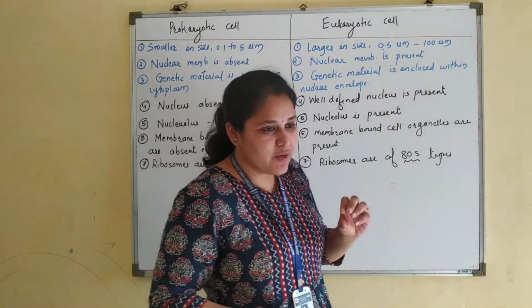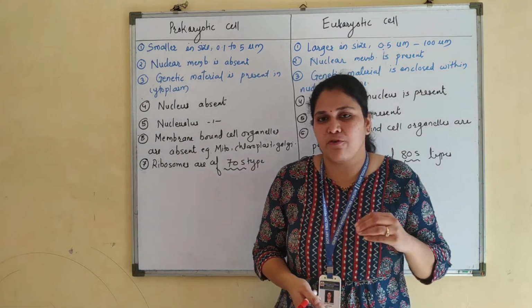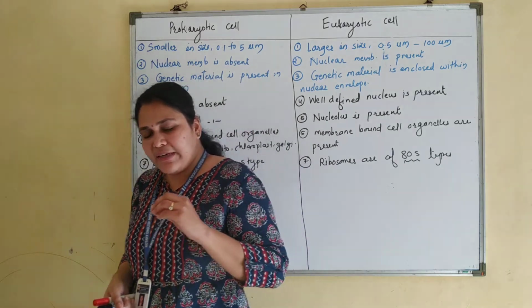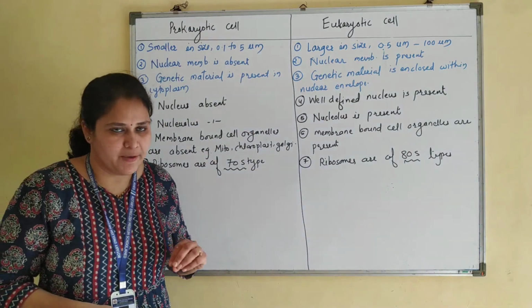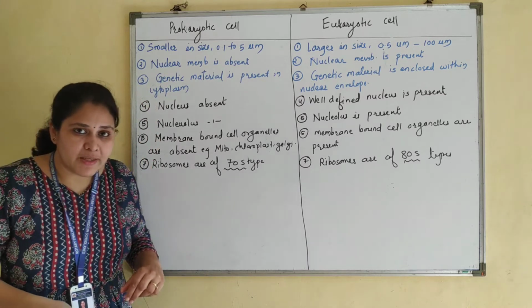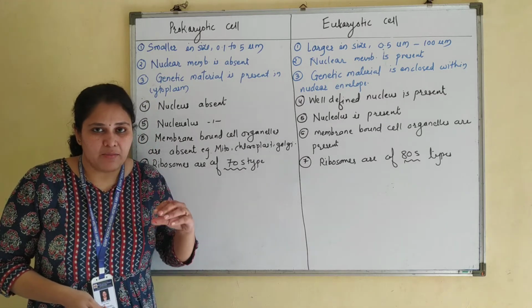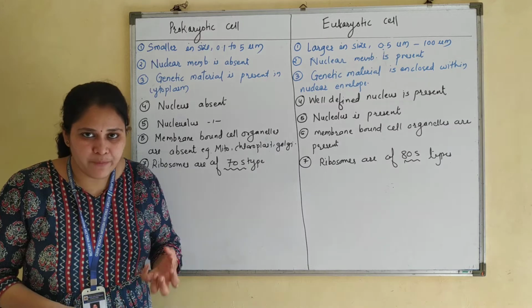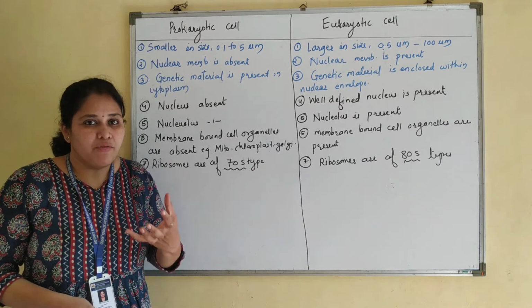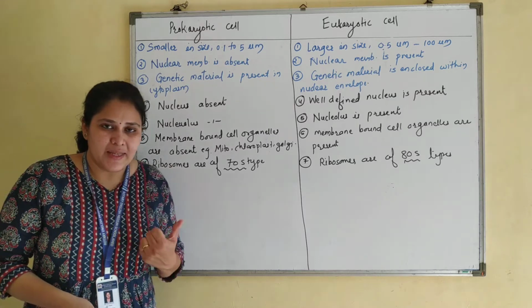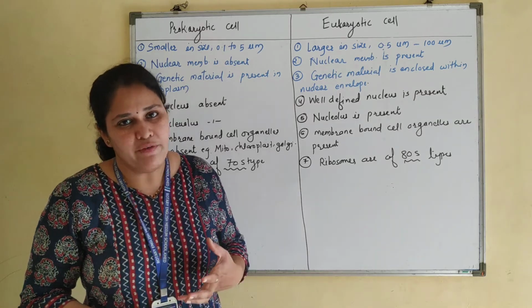Again, size as well as number of cell organelles vary from cell to cell, so it is very difficult to say what is the weight of a particular type of cell organelle. So there is an indirect method in which we can determine the heaviness, the indirect measurement of weight of the cell organelle. That is known as sedimentation coefficient.